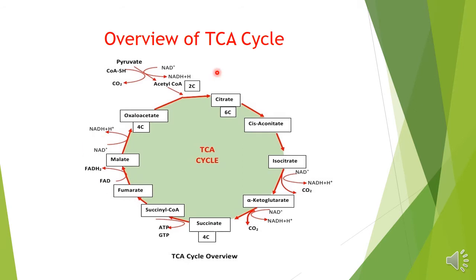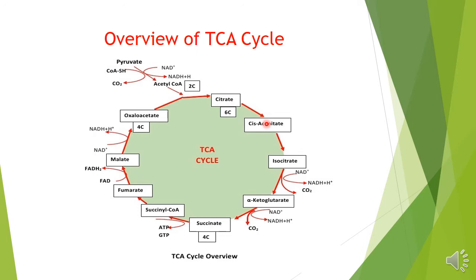Let us see the overview of the TCA cycle. See, pyruvate is there. We have seen the pyruvate decarboxylation to acetyl CoA, and there is formation of carbon dioxide, and reduced NAD is also there. Acetyl CoA is a 2-carbon compound. It's to be fed to this cycle, the TCA cycle. The fixer compound here is oxaloacetate, a 4-carbon compound. It will combine with this 2-carbon compound in presence of an enzyme we'll discuss later on, and there will be formation of a 6-carbon compound called citrate. That's why it's also named the citric acid cycle.